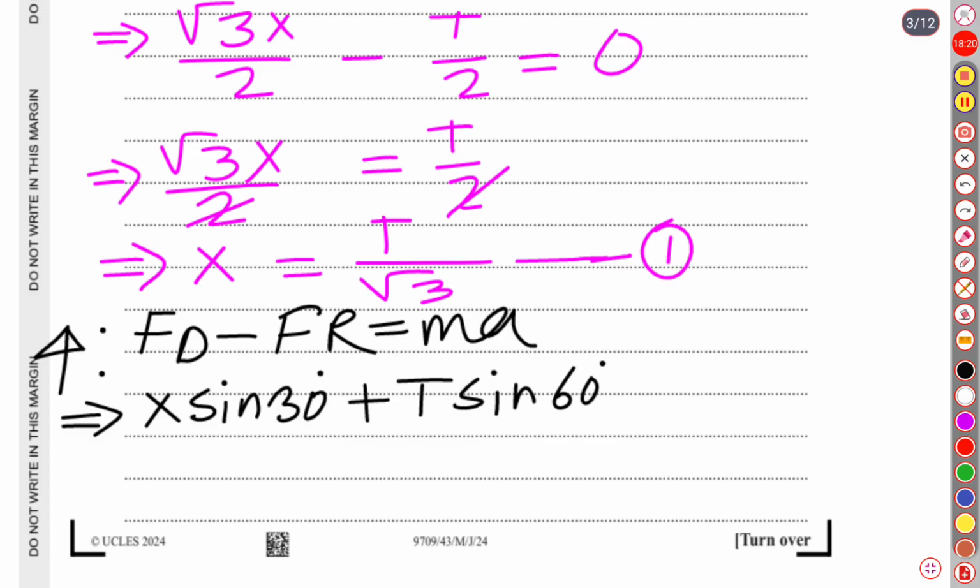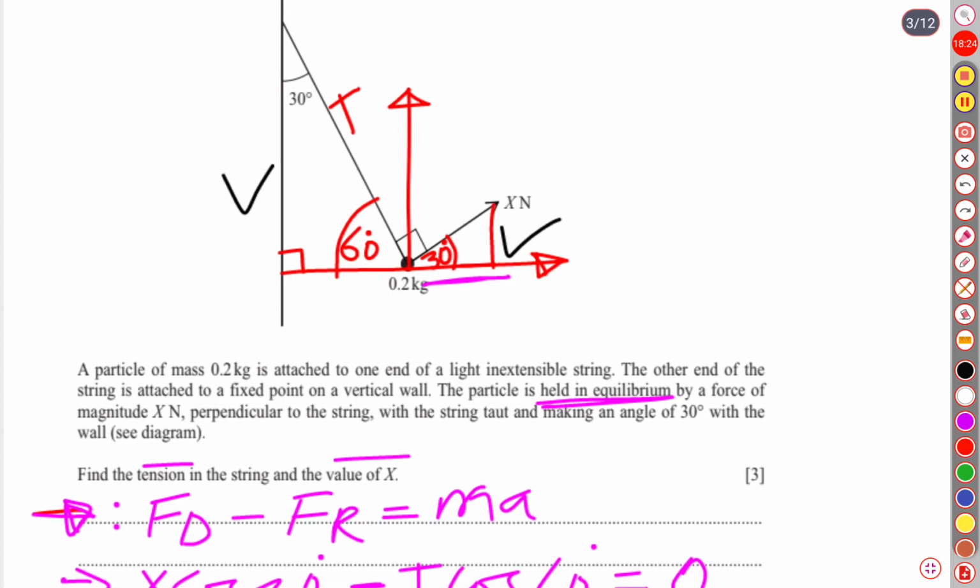Now let's see what is the downward force, that means the force acting downward on the particle. This is the downward force, which is nothing but the weight of the particle.